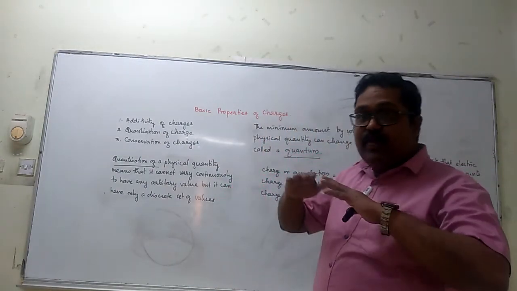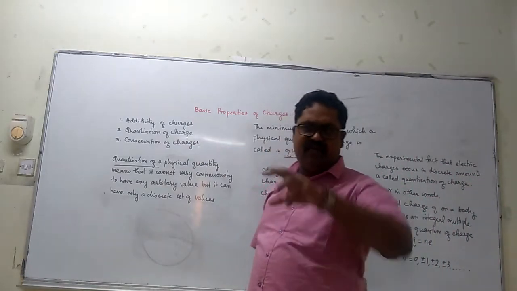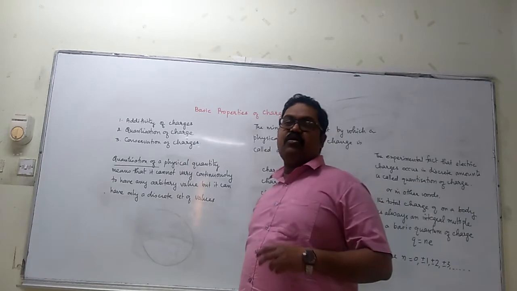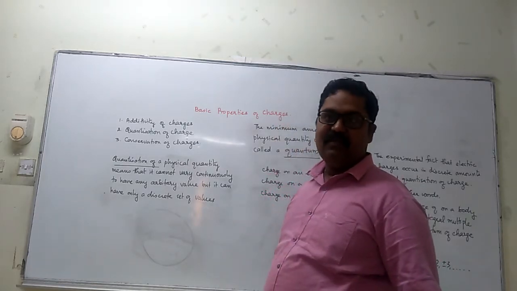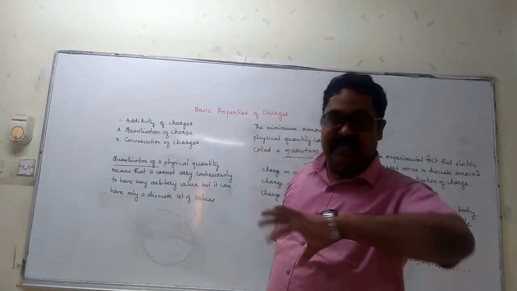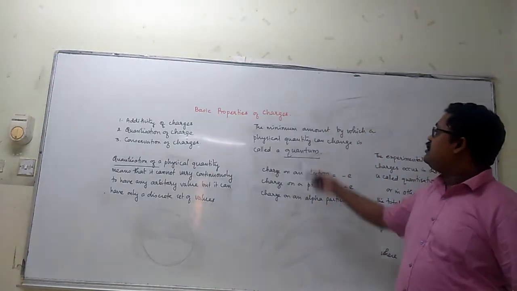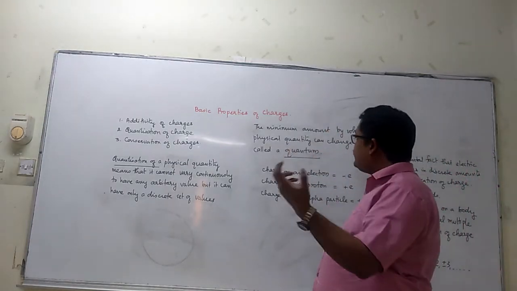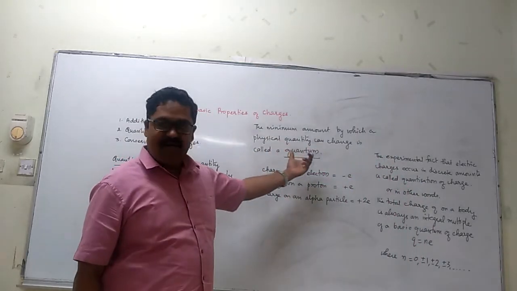Only in this way they can be valid because charge is quantized. You cannot say that any body has minus 2.5e or plus 0.5e. That is not possible, because it follows the quantization of charge. So the minimum amount by which a physical quantity can change is known as a quantum.